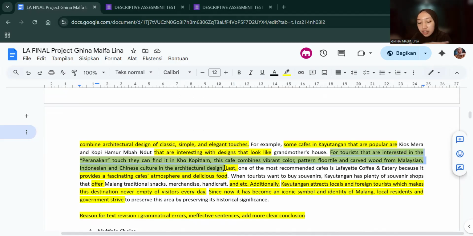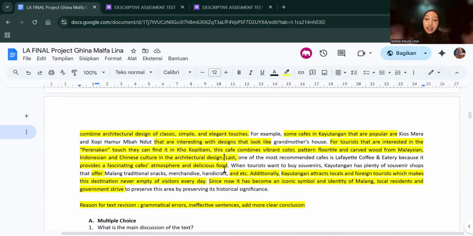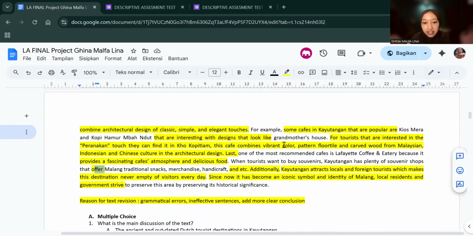The previous text had a bit of a misunderstanding, because Kokopitiam doesn't actually have a fully Malaysian design, but a combination of Malaysian, Indonesian, and also Chinese culture in the design. That's why I revised this text. And then it's still about the grammatical errors and the ineffective sentences. And here, additionally, the historical significance.